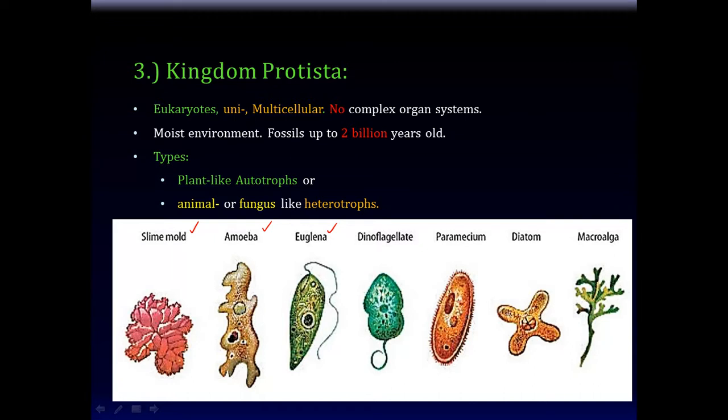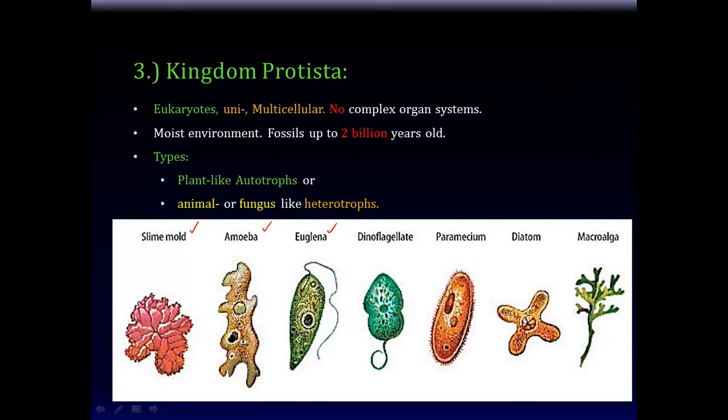Now, the thing about this is that if you recall, the 3 higher kingdoms than these are the fungi, plants, and animals. So some of these protists have plant-like features, some of them have fungus-like features, and some of them have animal-like features. In other words, protists want to be fungi, protists want to be plants, and protists want to be animals, but they don't have enough characteristics of any of these to be categorized in any of those, so they get their own kingdom.